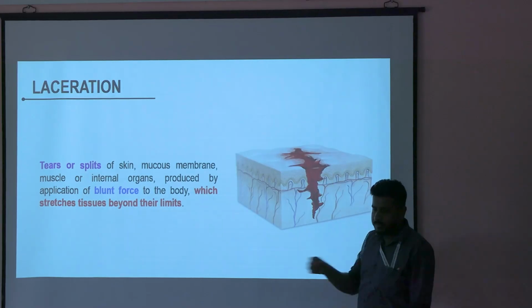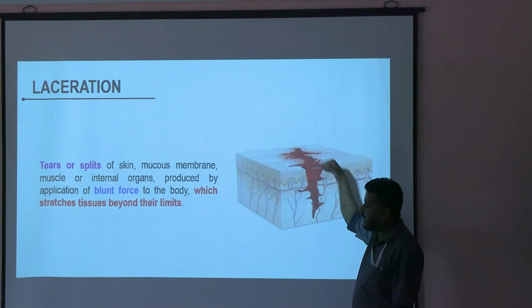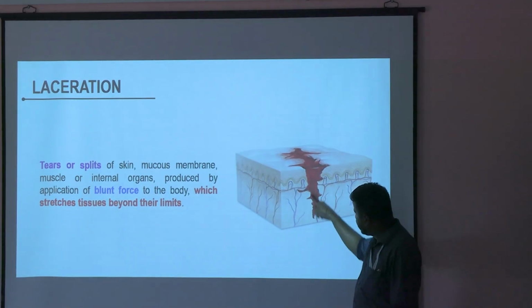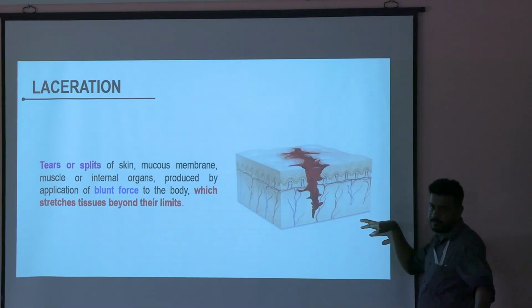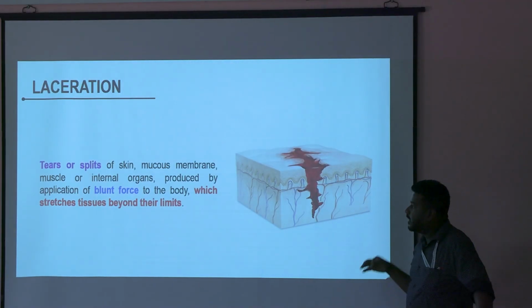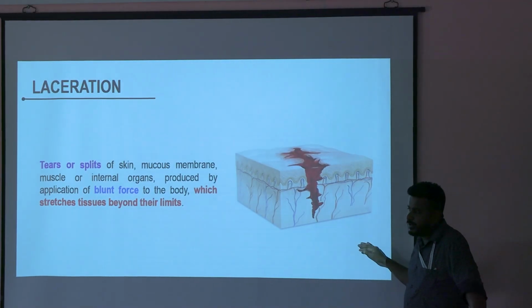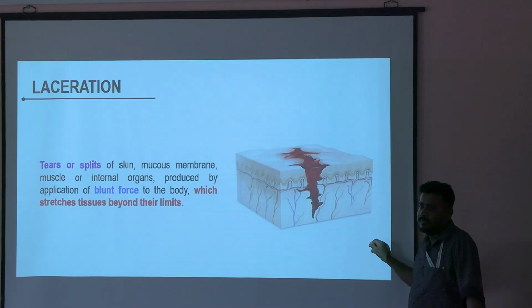In stab, the depth will be more and the length will be less. Viva question: which is the greatest dimension in an incised wound? Length. Which is the greatest dimension in a stab wound? The depth.